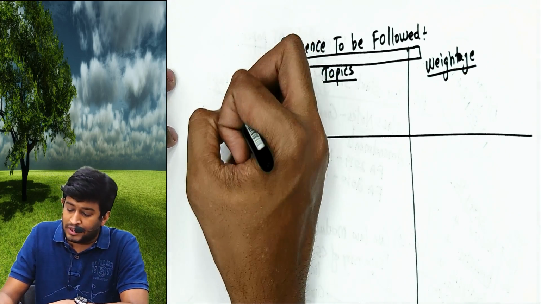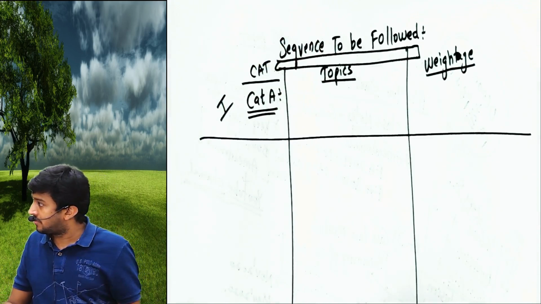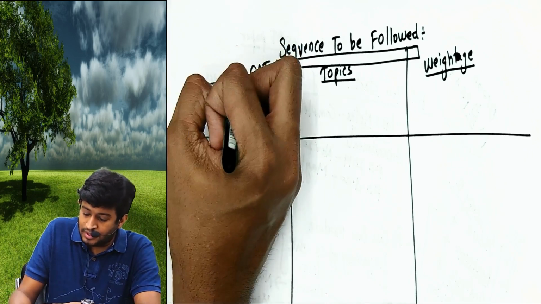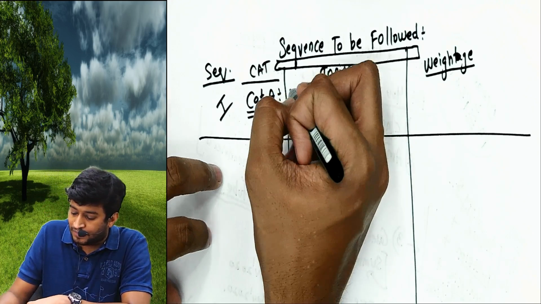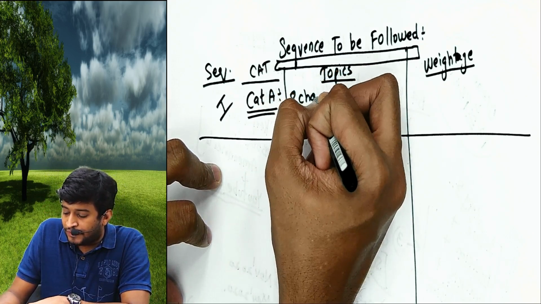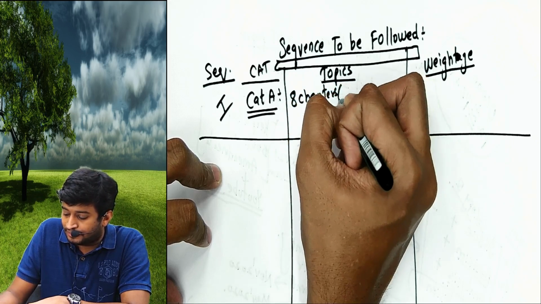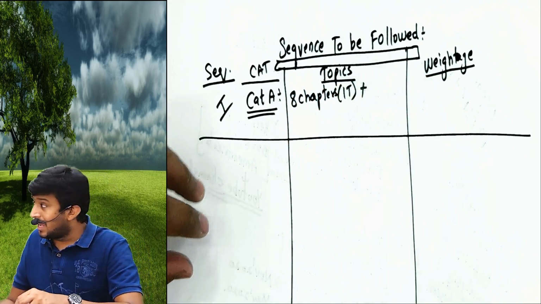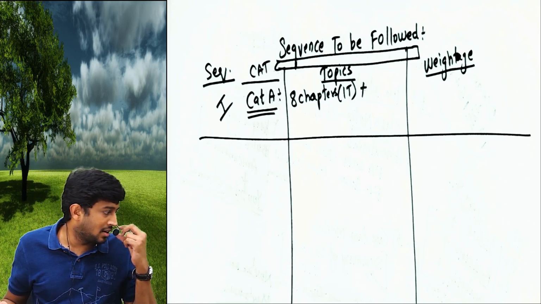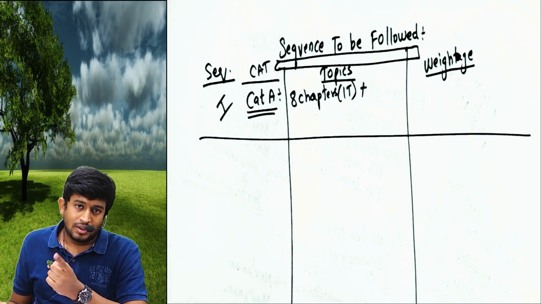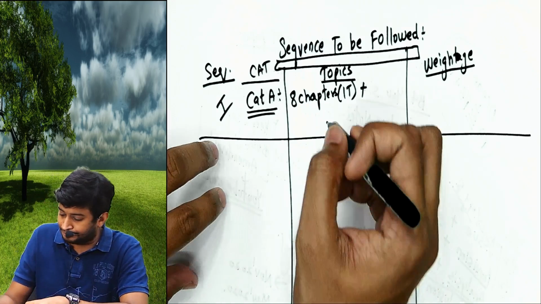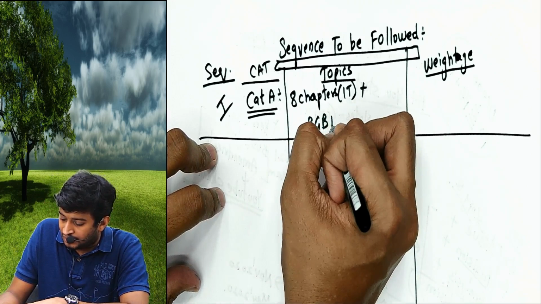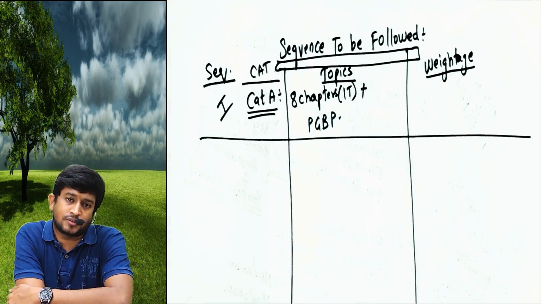Your sequence should be first to do category A topics. The topics covered in category A are 8 chapters of international taxation: taxation of NR, transfer pricing, DTAA, equalization levy, advance ruling authority, and those last 3 topics, plus PGBP. This is what you have to study first.